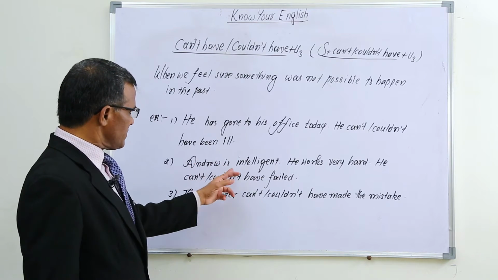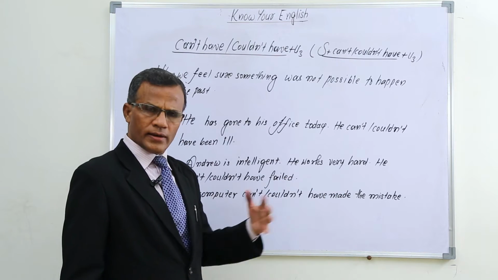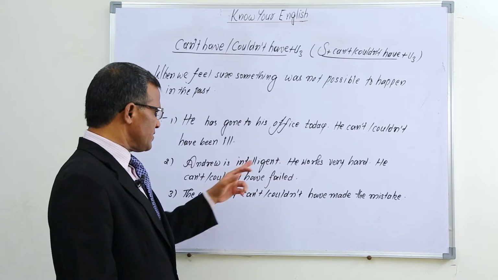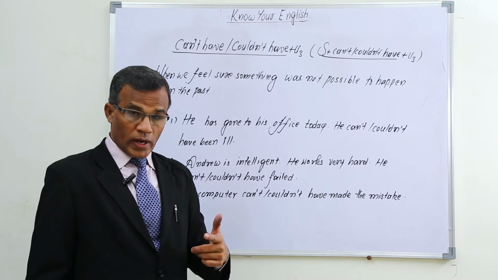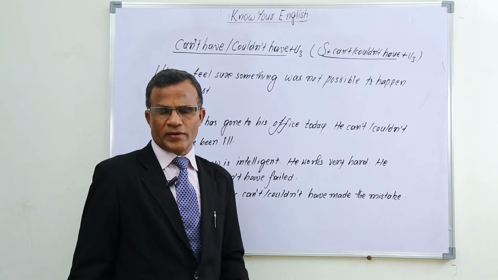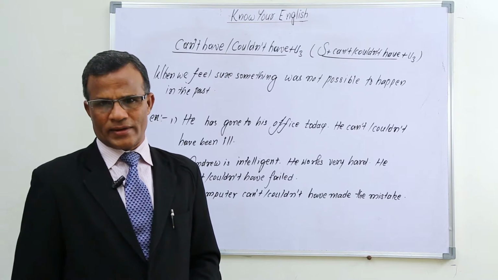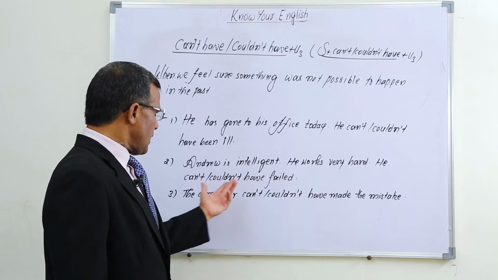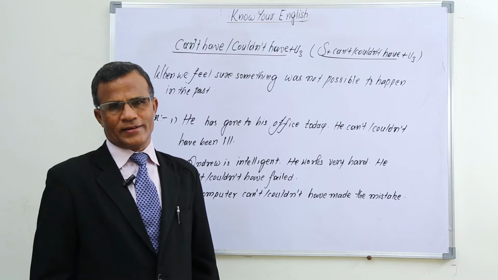Andrew is intelligent. He works very hard. As far as my knowledge goes, he is intelligent and he works very hard also. So I feel sure he can't have failed. If anybody tells you that he has failed, you don't believe that. And you say in this way, he can't have failed, or he couldn't have failed.